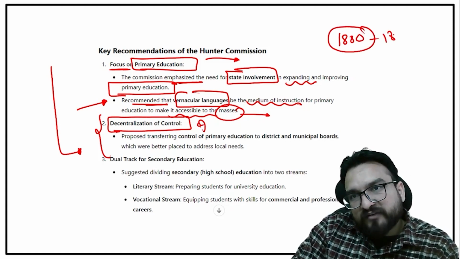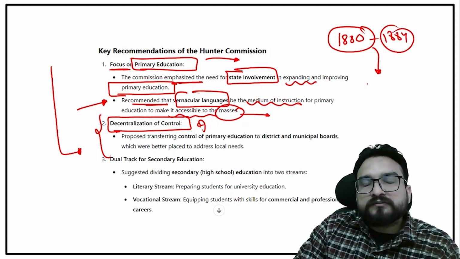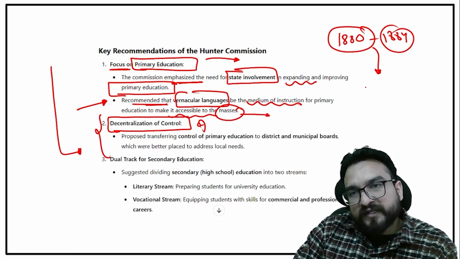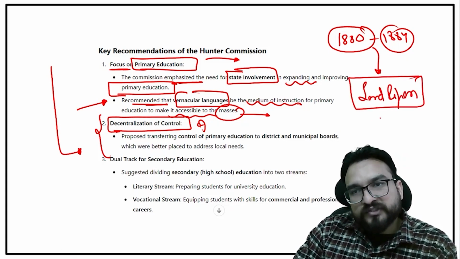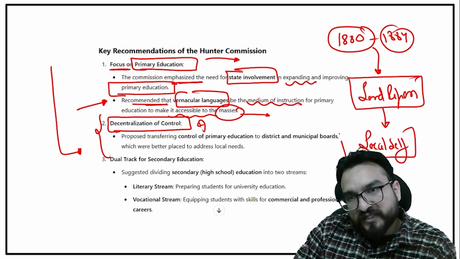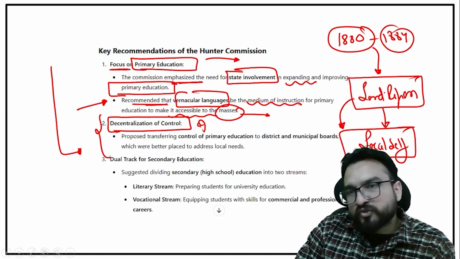1880 to 1884, I told you there was one very progressive Governor General of India, or you can say Viceroy of India, that was Lord Ripon. He was giving certain decisions in our favor. So over here, he brought one resolution, the local self-government resolution. That's why he is known as the father of local self-government also. I'll be telling you in the Viceroy video.